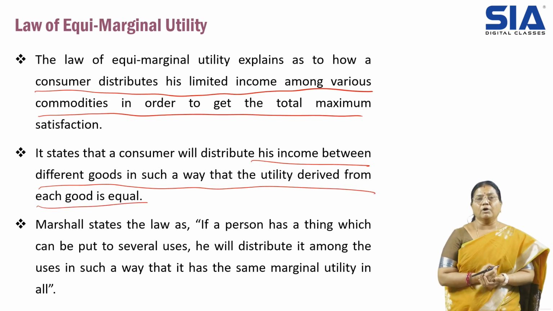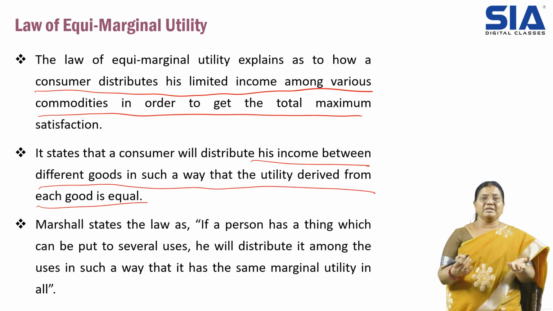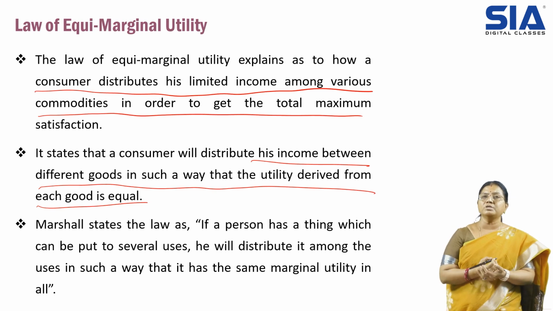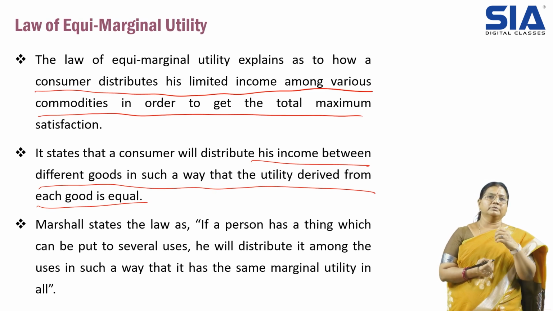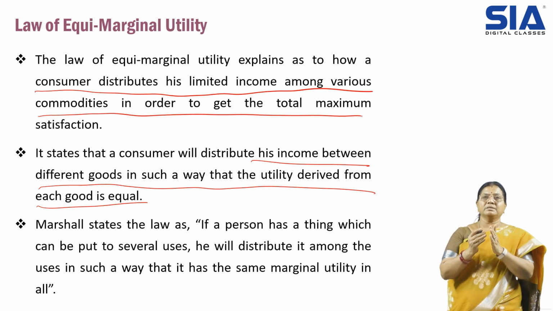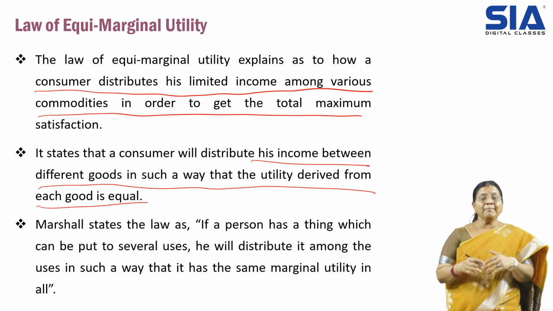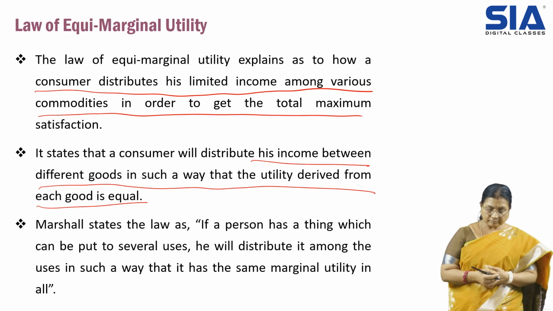Whatever resources we distribute for purchasing those goods, the utility will be the same. I may be consuming 2 apples and 1 sweet, and the satisfaction is the same. It is not that the quantity of goods should be equal; the utility is what I am talking about being equal.